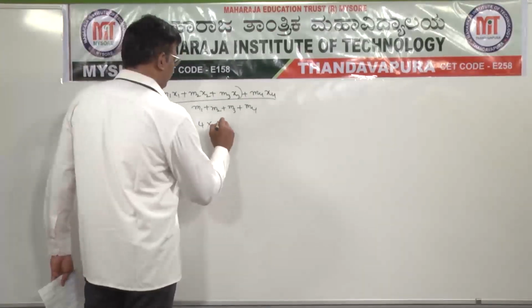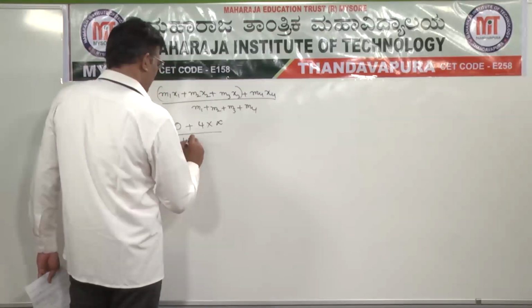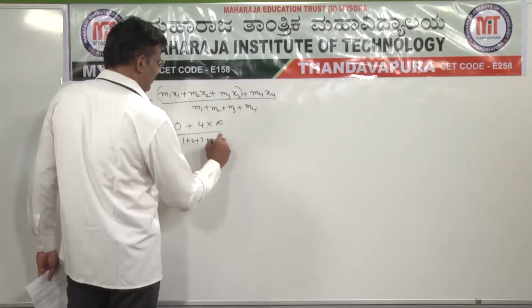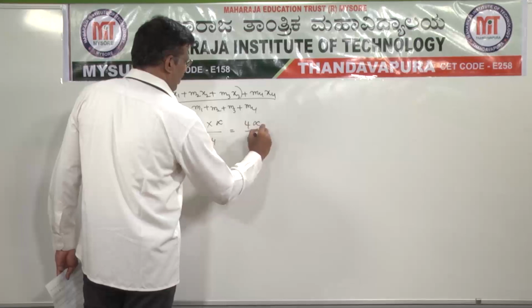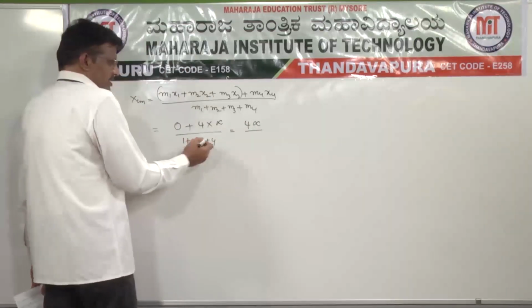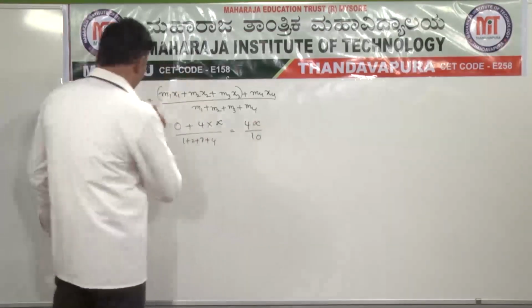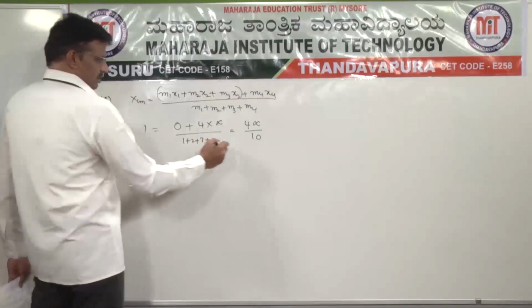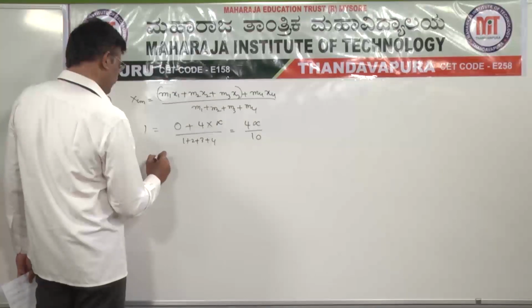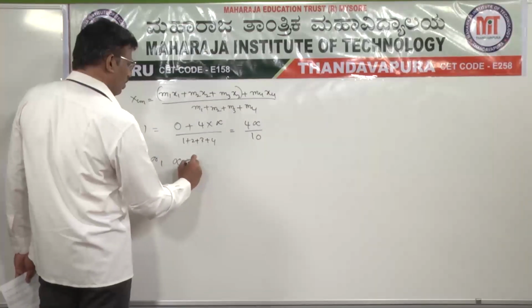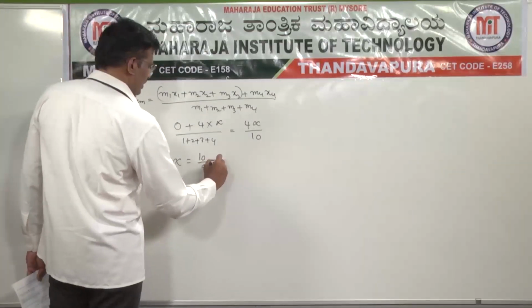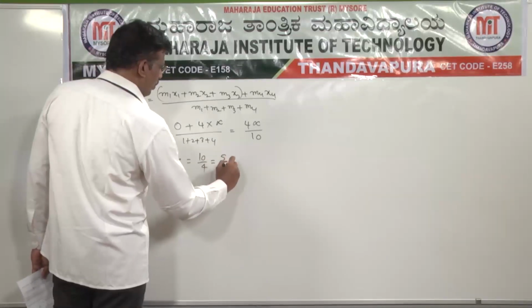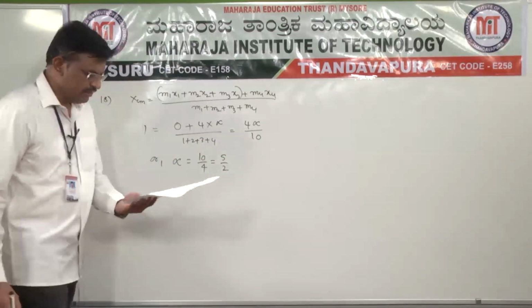So 4 alpha divided by 1 plus 2 plus 3 plus 4, that is 10. The xcm for the 4 particles is given as 1. So alpha is equal to 10 by 4, that is equal to 5 by 2. Alpha is equal to 5 by 2.